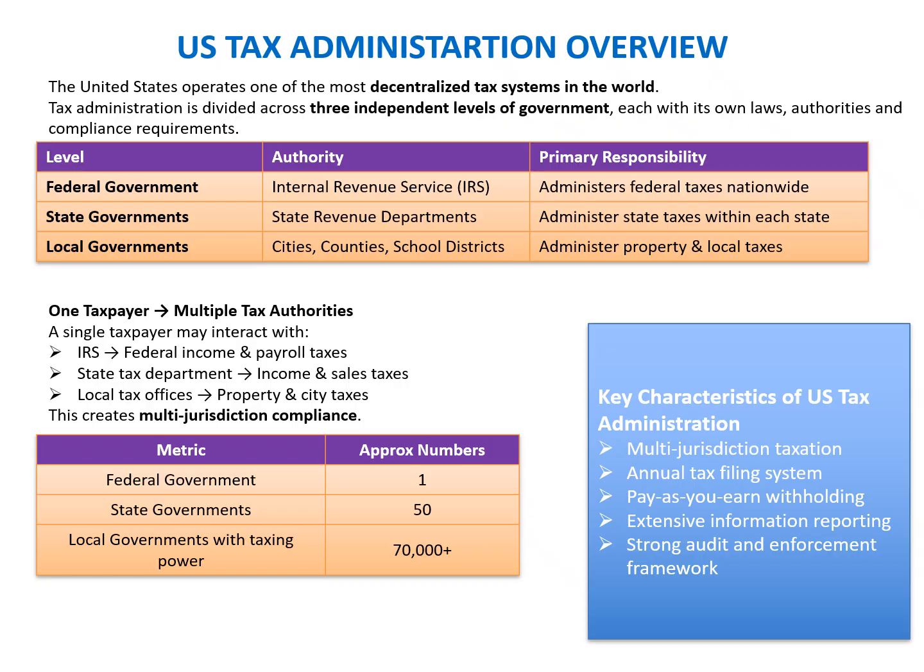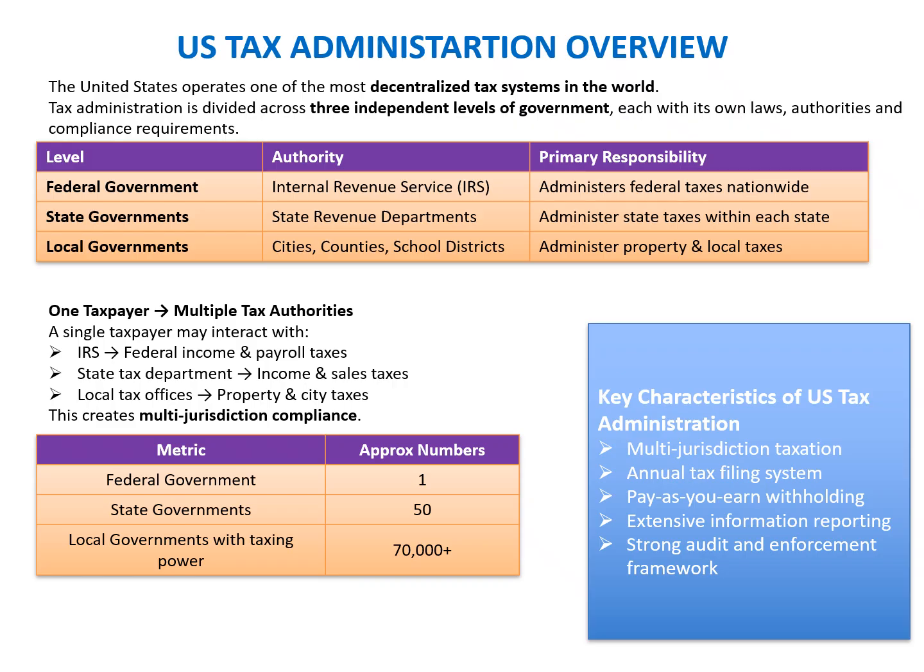To understand the scale: we have one federal government, 50 state governments, and over 70,000 local taxing jurisdictions. This is the reason why US tax administration is considered complex but highly structured as well.